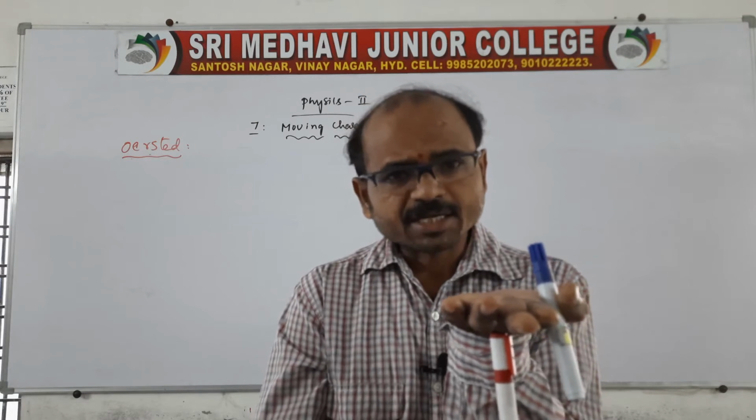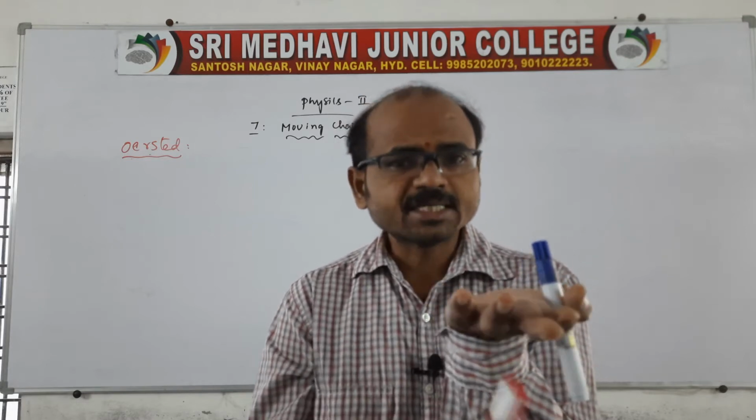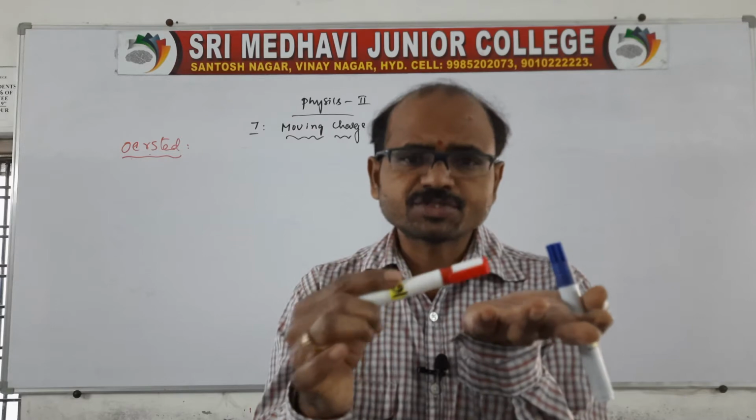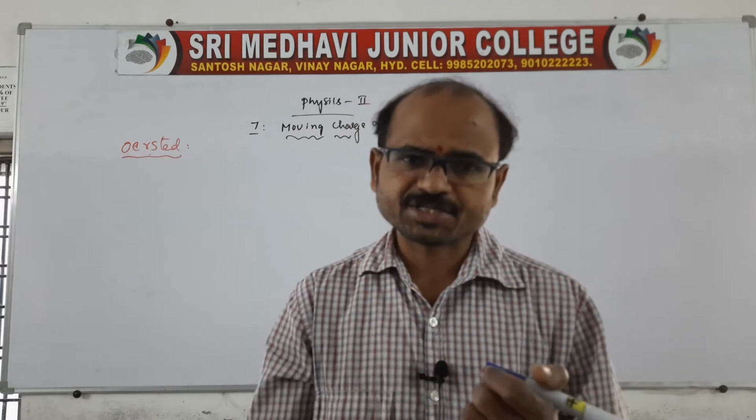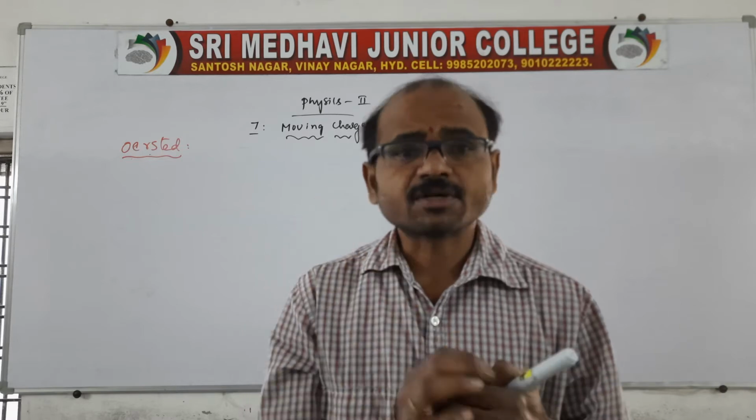Then all the magnetic filings or particles get arranged in the form of concentric circles.